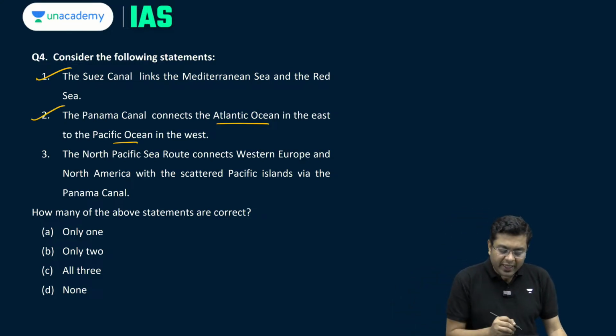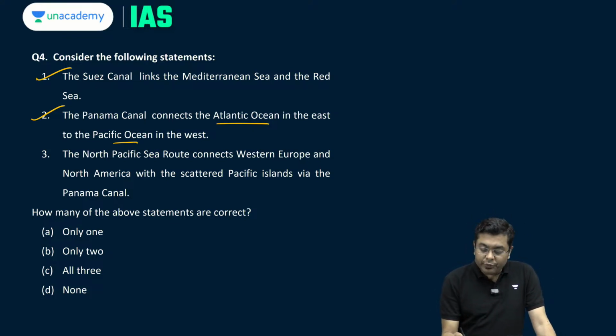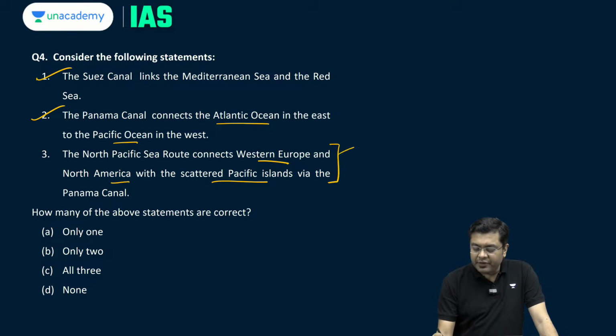So this is also correct. Then, North Pacific Sea Route connects Western Europe and North America with the scattered Pacific islands via the Panama Canal. This is actually a description of the South Pacific Sea Route. Okay, South Pacific Sea Route.